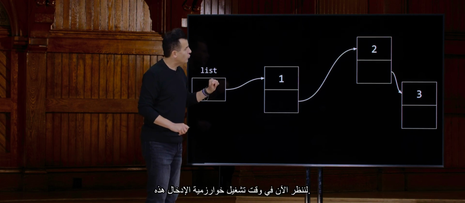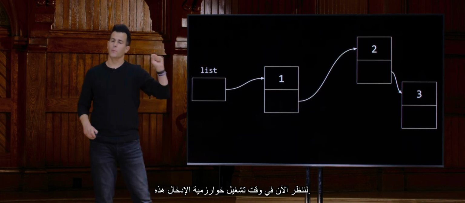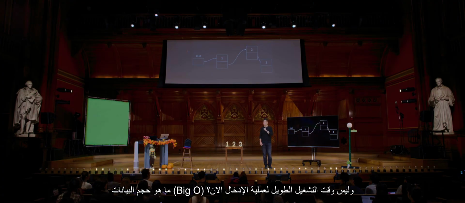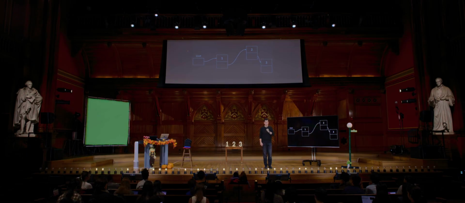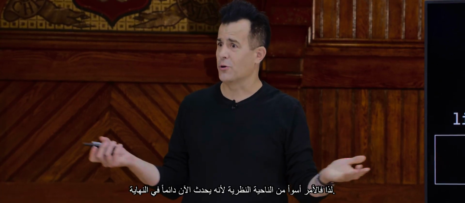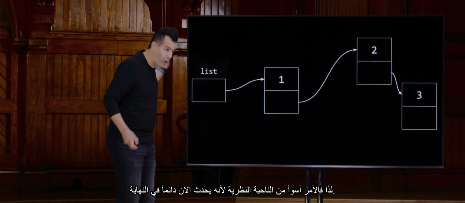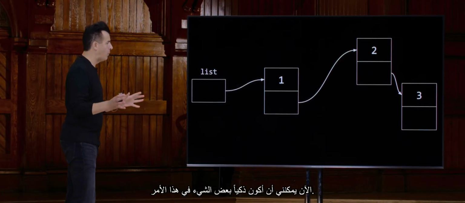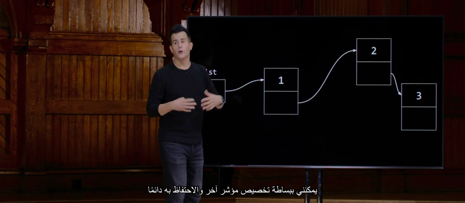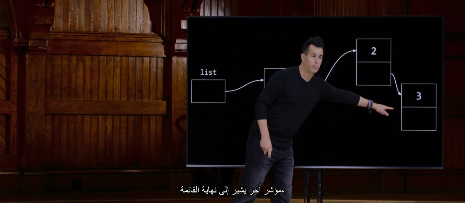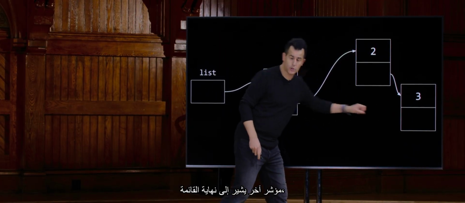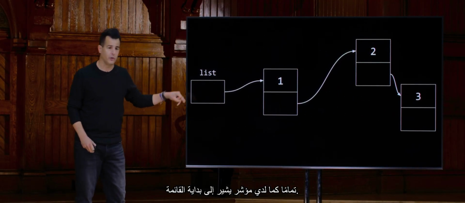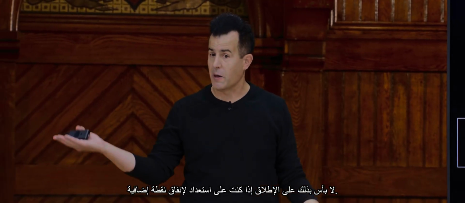Let's consider now what the running time is of this algorithm of insertion using appending to the list. What's the big O running time of insertion now? Big O of n. So it's sort of strictly worse, because now it's always going at the end. Now, I could be a little smart about it. I could just allocate another pointer and always have it pointing at the end of the list, just as I have a pointer pointing to the start of the list. That's totally fine if you're willing to spend one more pointer, which is a drop in the bucket, a legitimate solution.